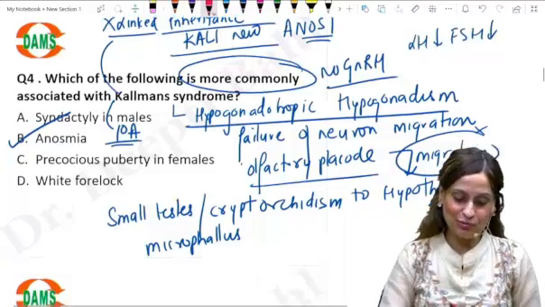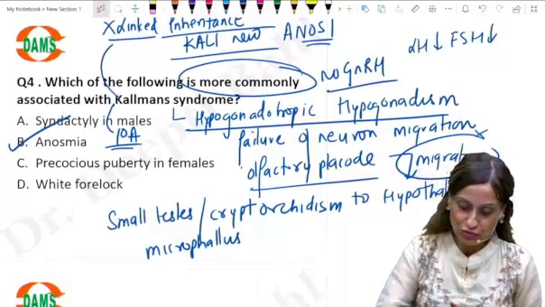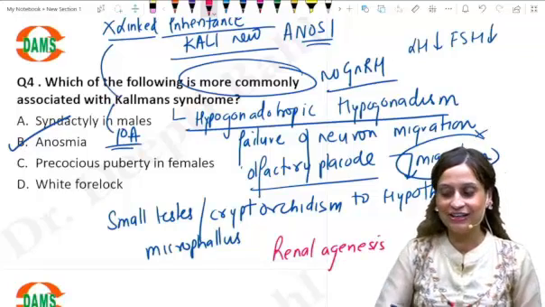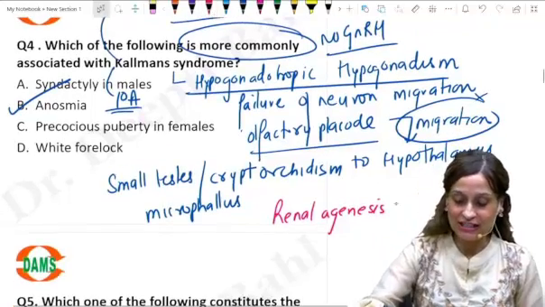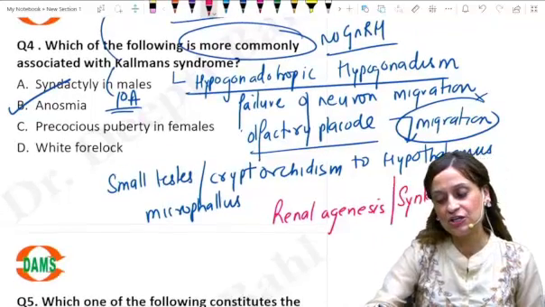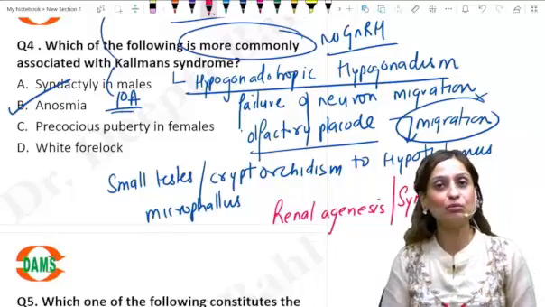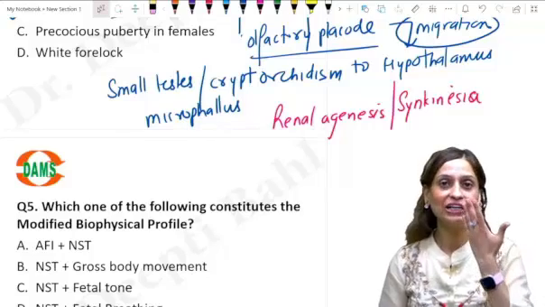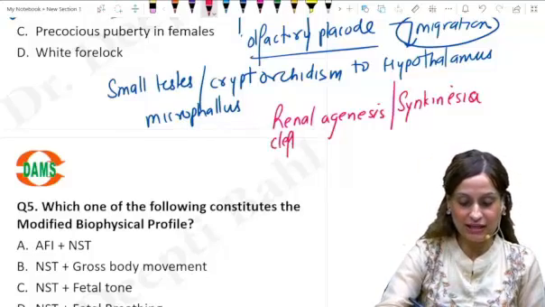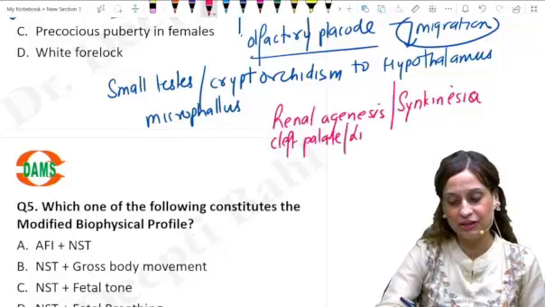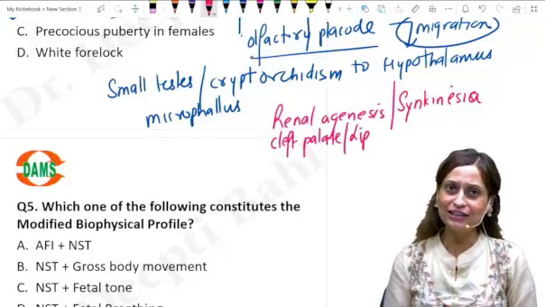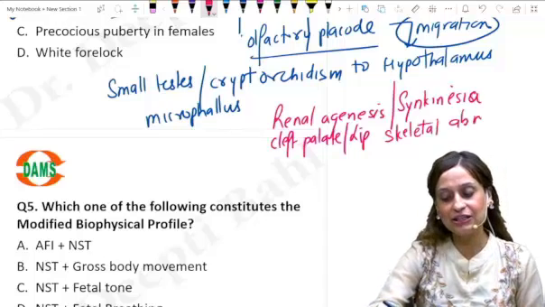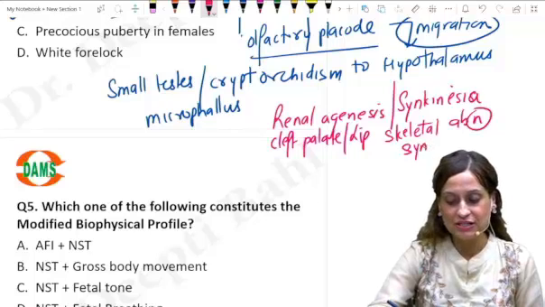Now these boys who have Kallmann syndrome, we usually say they have renal agenesis also on one side, right? They can also have synkinesia. You should know this. Okay. So what is synkinesia? These are mirror movements, right? So they have renal agenesis, they have synkinesia. They have midline facial defects like a cleft palate or a cleft lip, right? So midline facial defects, and they can have skeletal abnormalities as well. The skeletal abnormalities can be in the form of syndactyly.